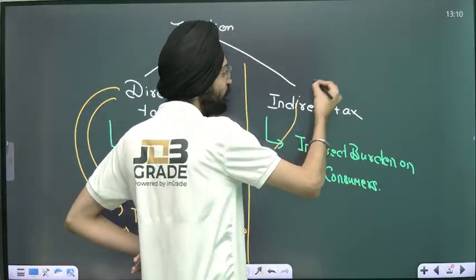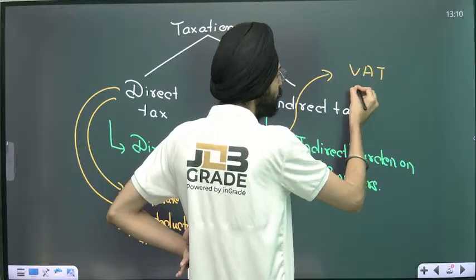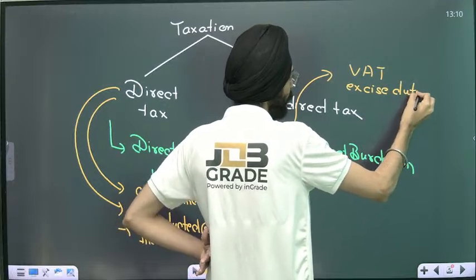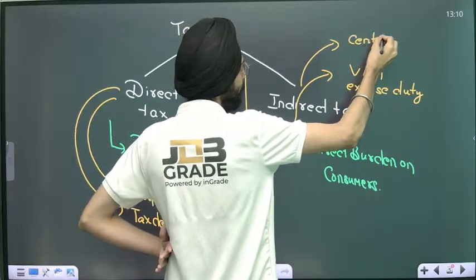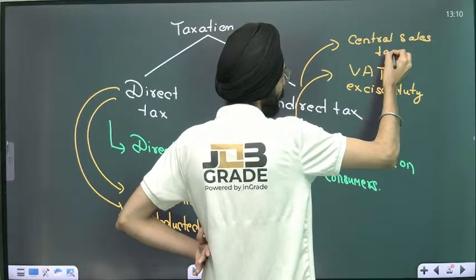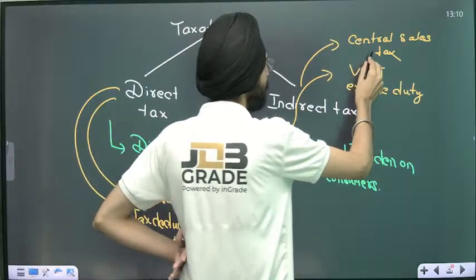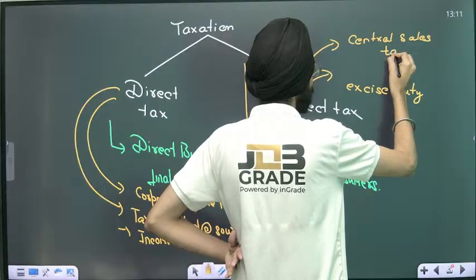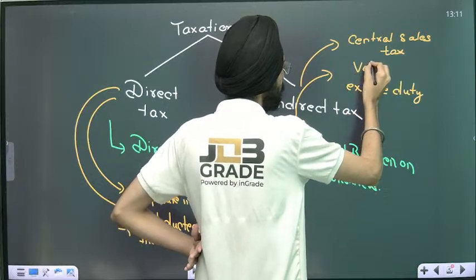For example, there was VAT, value added tax, excise duty, and central sales tax.